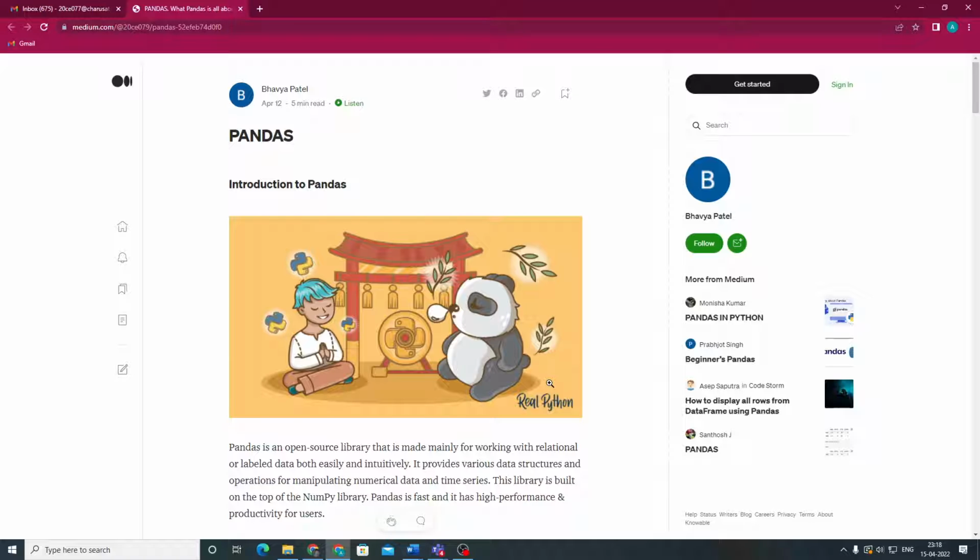Welcome, my dear friend. Myself, Bhavya Patel, and our topic for today is the Pandas library. And myself, Aditya Patel. So first of all, what is the Pandas library? It is an open source library made mainly for working with relational or labeled data both easily and efficiently. It provides various data structures and operations for manipulating numerical data and time series. This library is built on top of the NumPy library. Pandas is fast and has high performance and productivity for users.